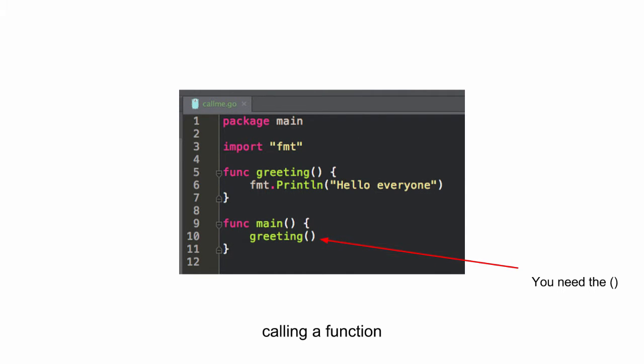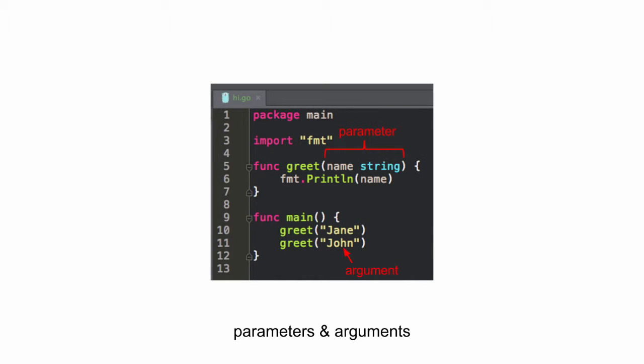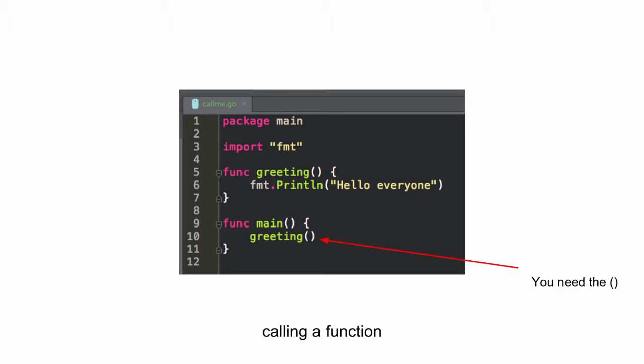So here we have func main greeting. If I'm going to call a function that has no parameters, I still need to put those little parens after it to run it. I couldn't just put greeting there, right? This is what runs it. Just like I had the parens here, and I pass in the argument. This one takes no arguments. It doesn't have any parameters, so I still have to have those parens to call that function.